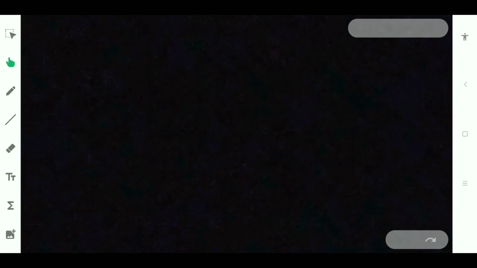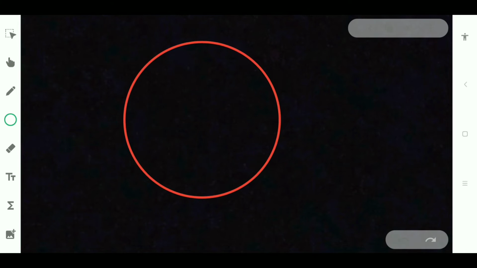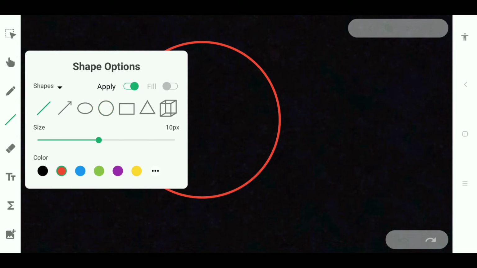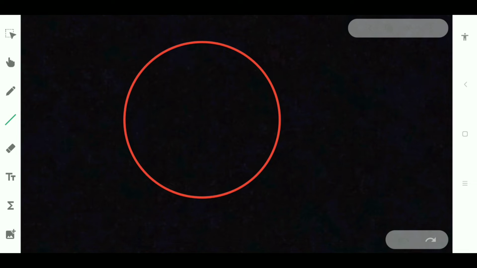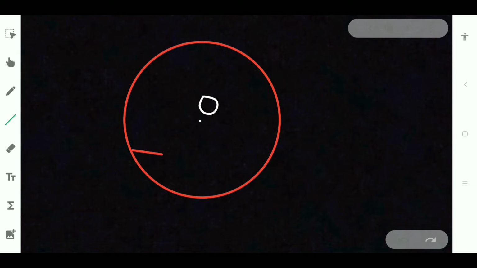Means first we will have to draw a circle. So when we draw a circle, a straight line is drawn from the center. Let this be the center O. A straight line drawn from the center to bisect a chord. Chord, I hope you know, I just explained, right?